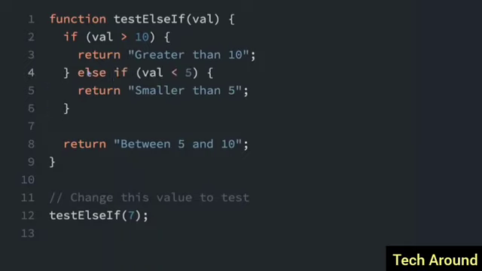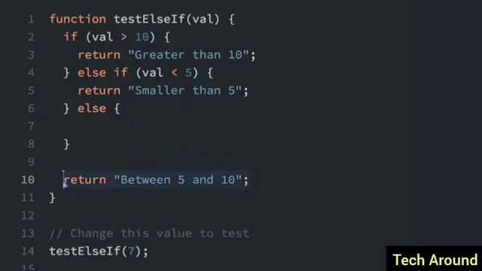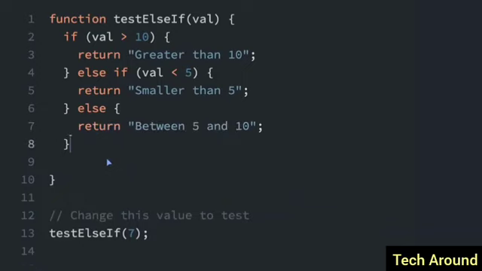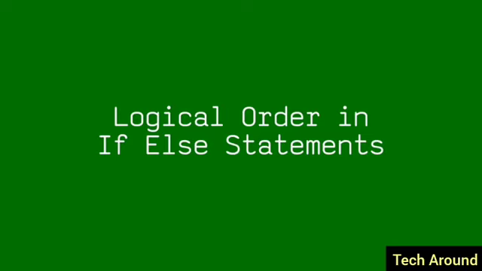I'm just going to delete all this stuff. So else if value is less than 5, and then we're going to have one final else statement. Else, and I'm going to put this statement here, this final return. I'm just going to cut that and then paste it right in there. So now instead of using multiple if statements, we have the if and then we have the else if, and then we have the else.